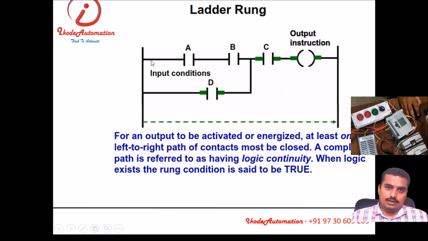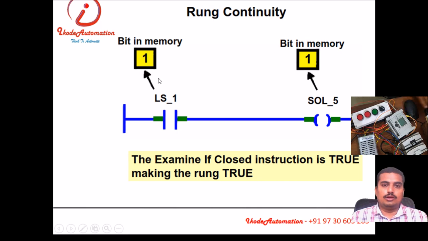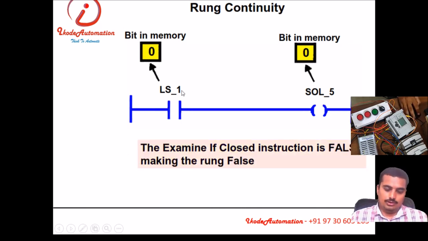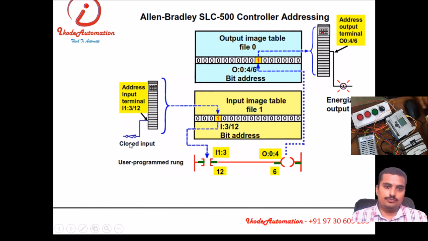This is an ORing condition. Either if this is valid, that is okay, or if this path is valid, then also the output will turn on. Rung continuity: if there is continuity, then the output will turn on. If not continuity, it will not turn on.